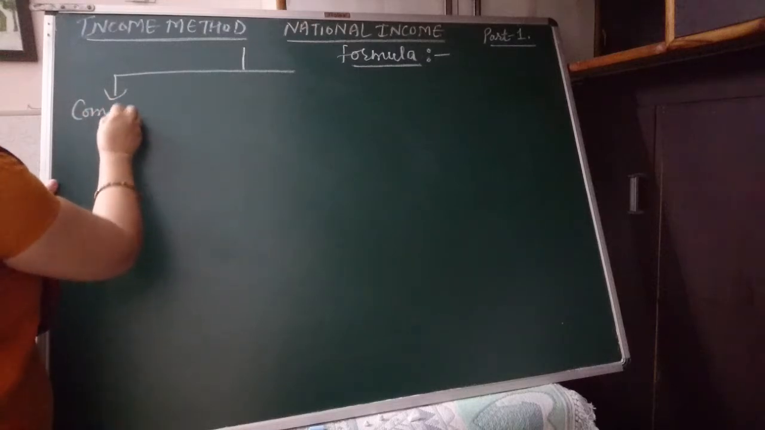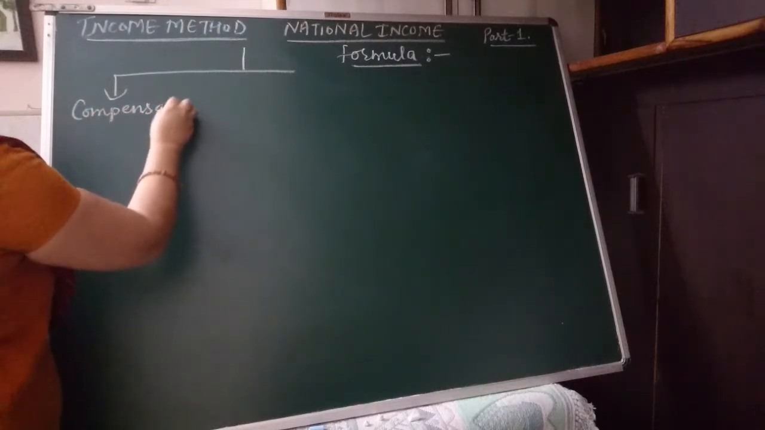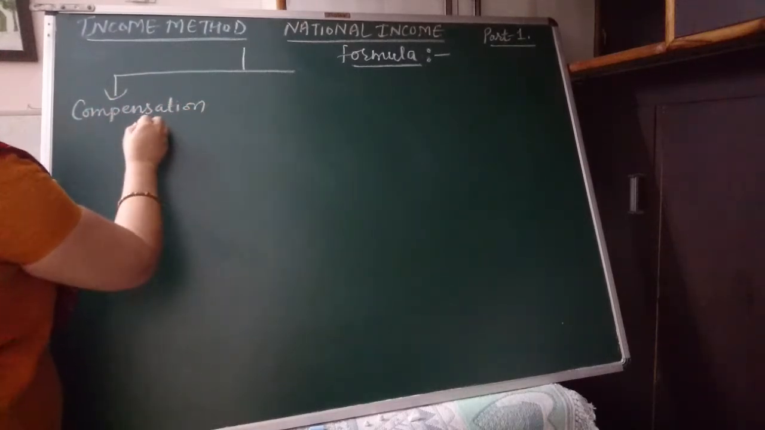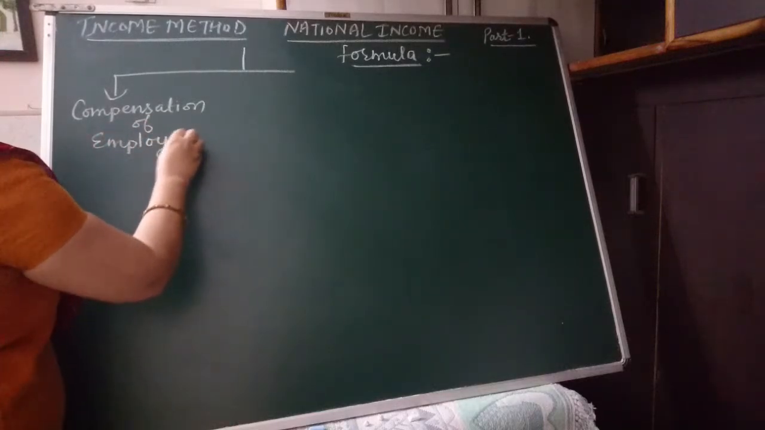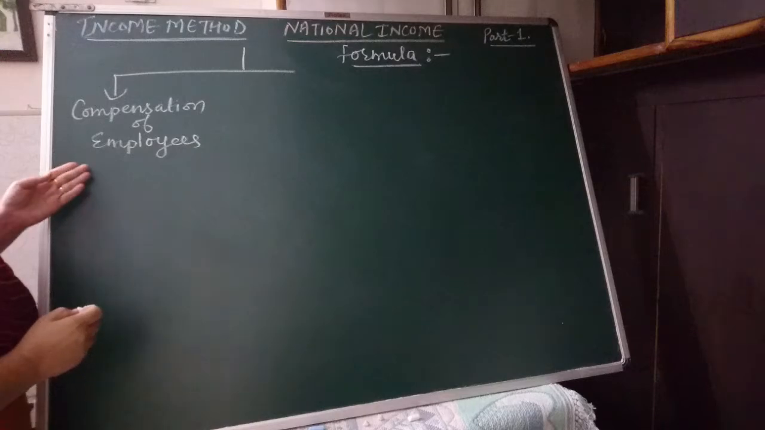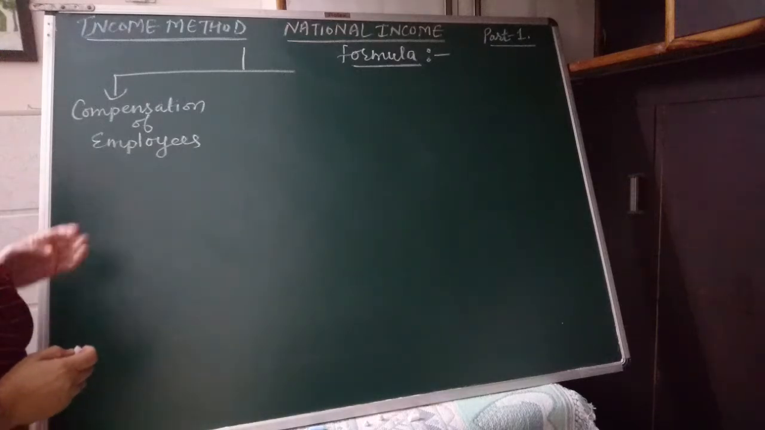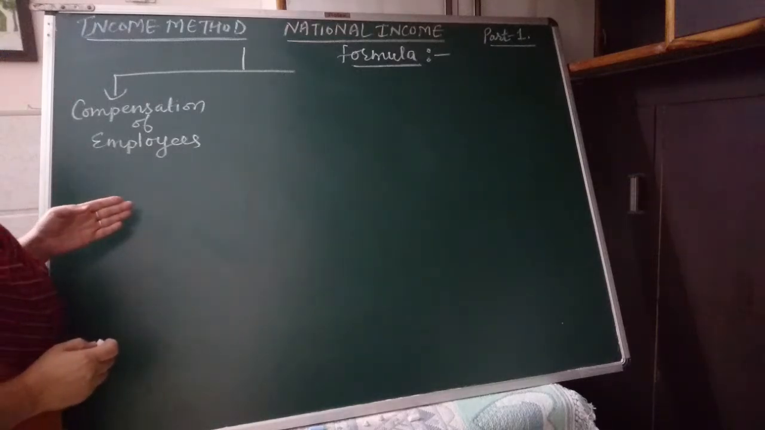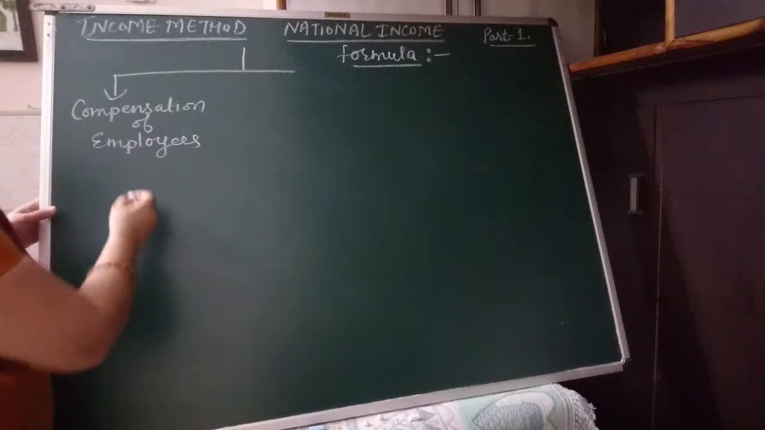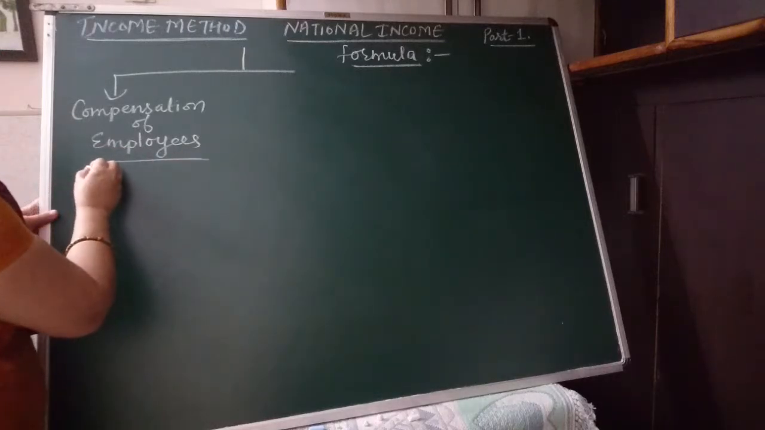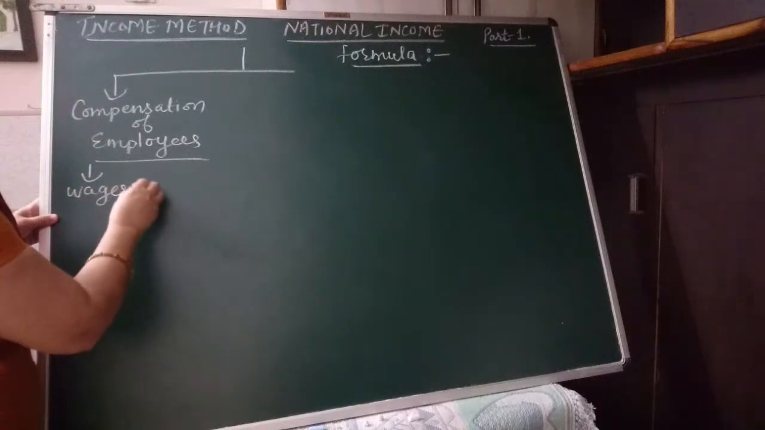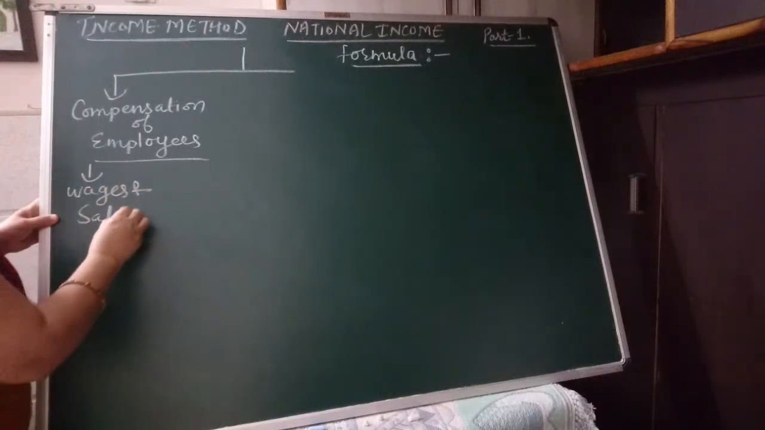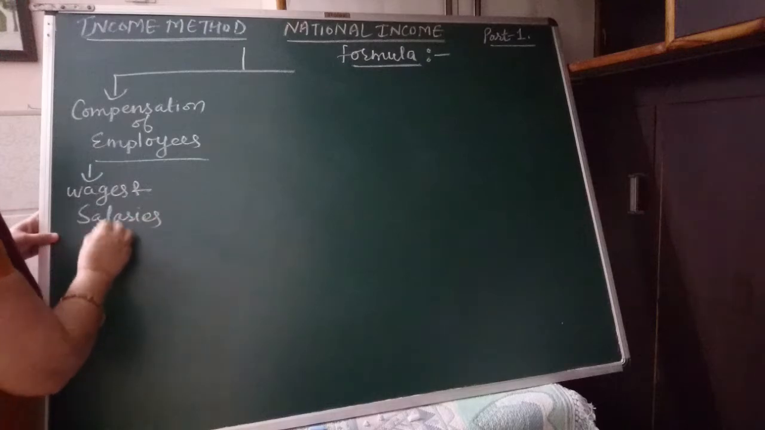Number one, compensation of employees. Compensation of employees means wages which the employer renders to the employee for their services. So compensation of employees includes, number one, wages and salaries in cash.